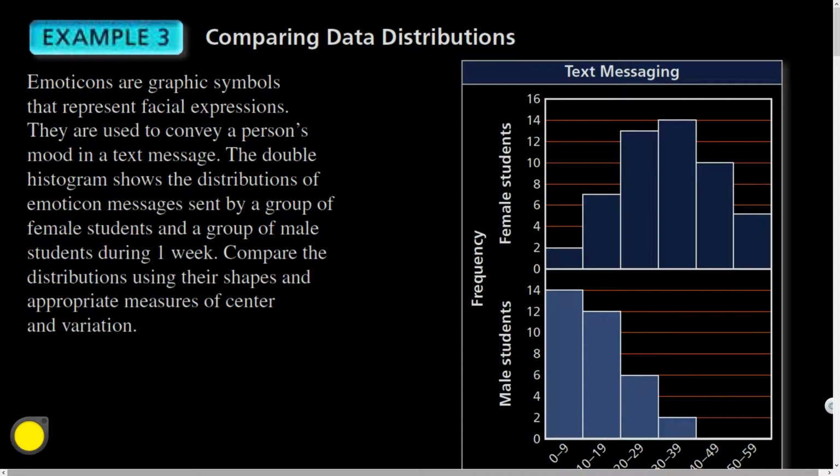So it says emoticons are graphic symbols that represent facial expressions. Sometimes they are used to convey a person's mood in a text message. The double histogram, why do you think this is called a double histogram? That's very intuitive. Yes, because there's 2 of them. Shows the distributions of emoticon messages sent by a group of female and a group of male students during 1 week. Compare the distributions using their shapes and appropriate measures of center and variation.